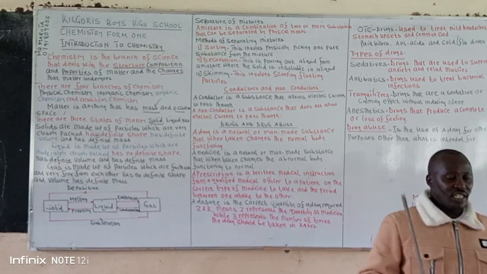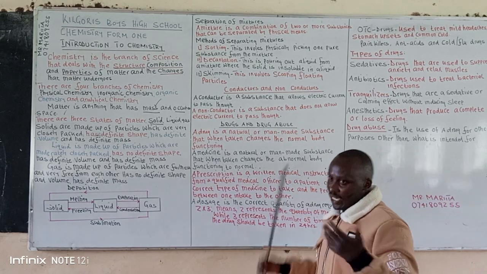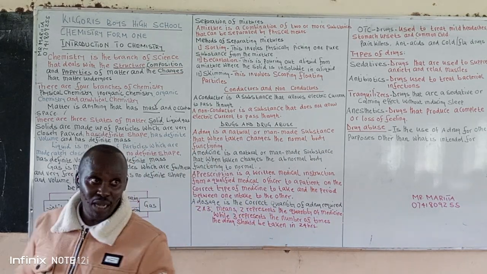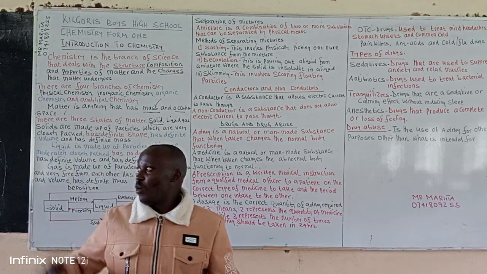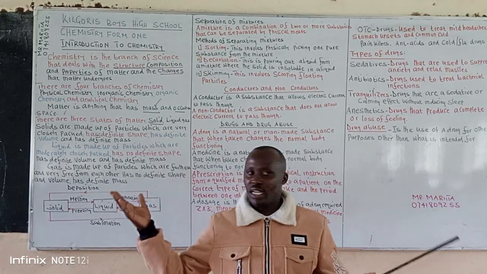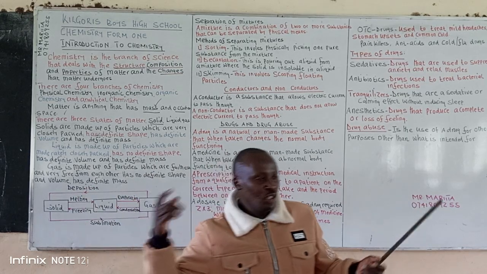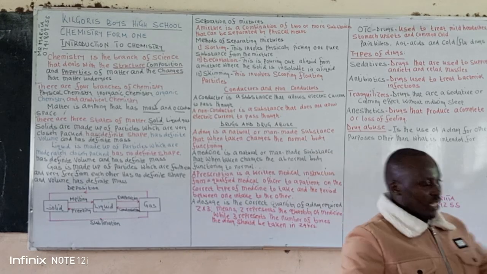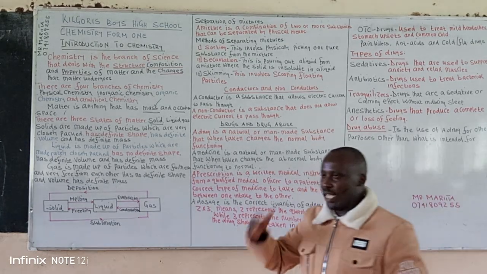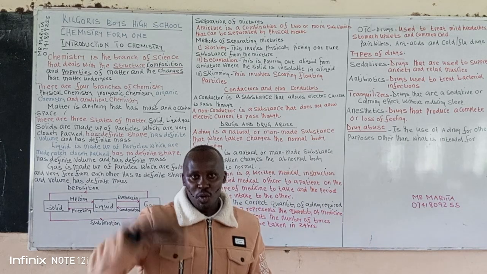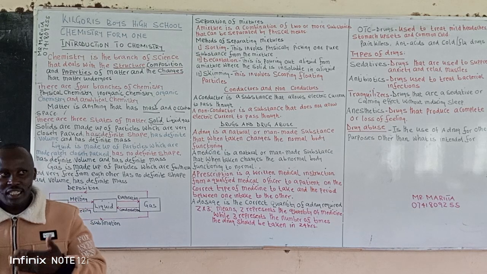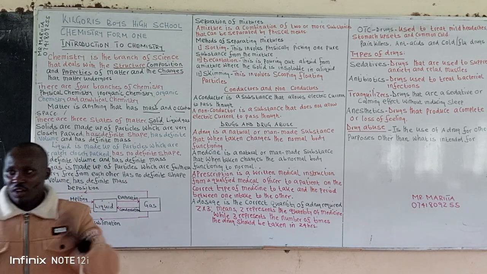These are some of the things that you learned at your primary level. Conductors are the substances which allow an electric current to pass through. For example, you can talk of the copper wire, the aluminium wires. These aluminium wires are used to make the overhead cables because they allow electricity to move from one point to another. So substances which allow electric current to pass through them, we call them conductors.